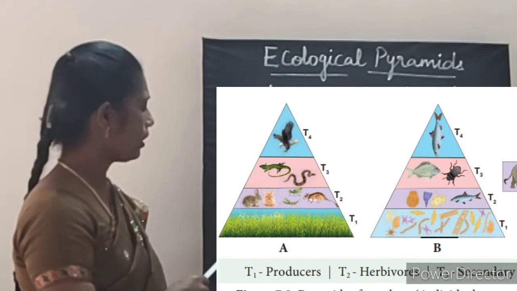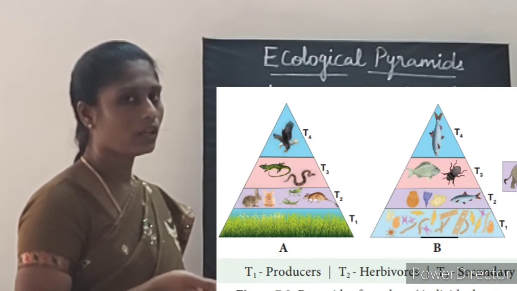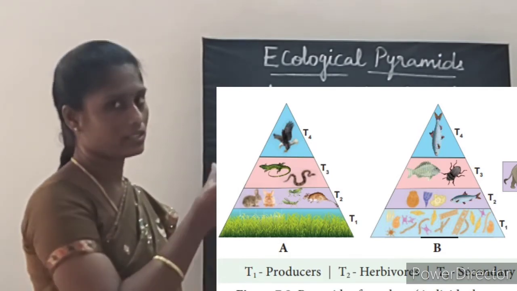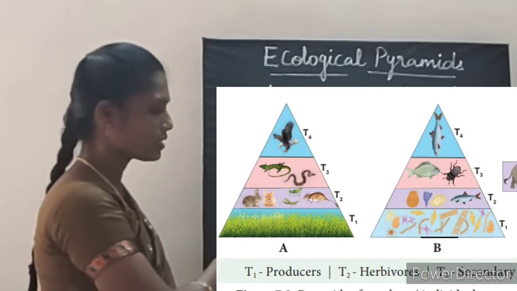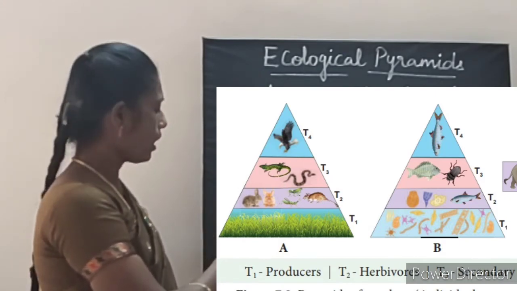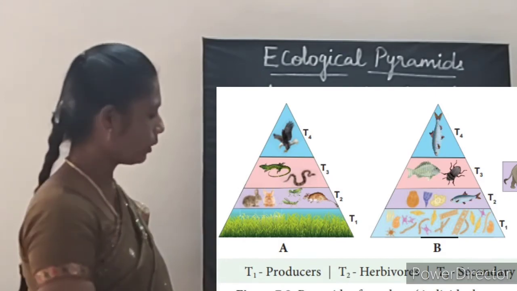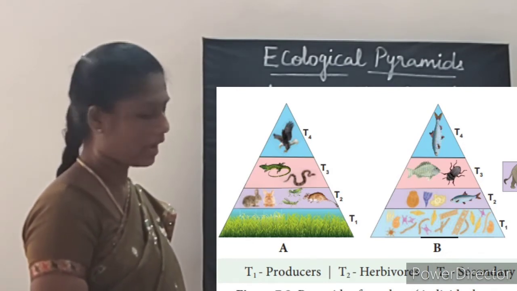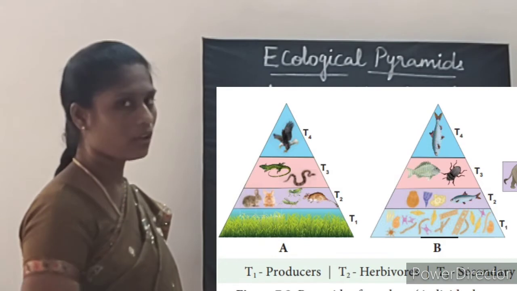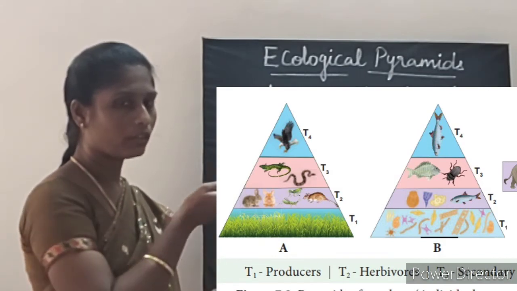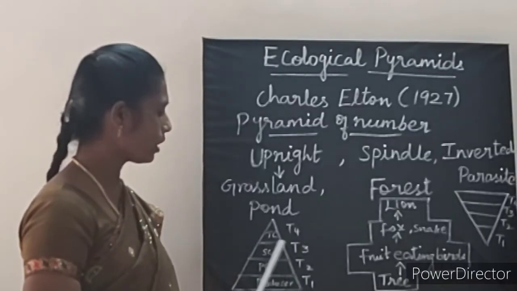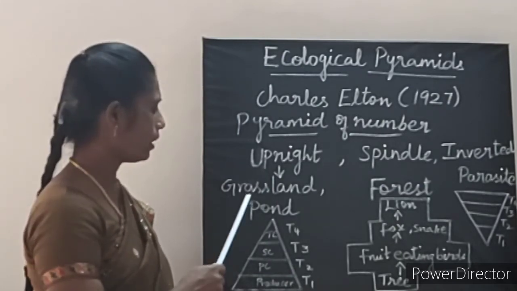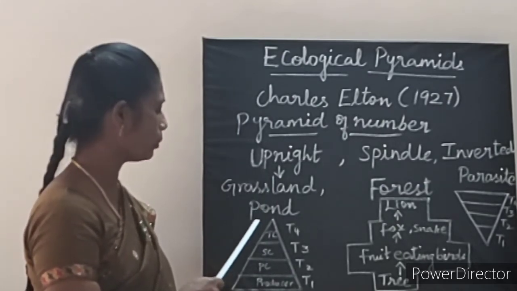Here generally from the bottom, it gradually decreases. So it is upright in shape, and here the T1, that is first trophic level, means producers are more in number and gradually decreases from one trophic level to the next trophic level. So hence it is called upright in shape. Example for this is grassland.